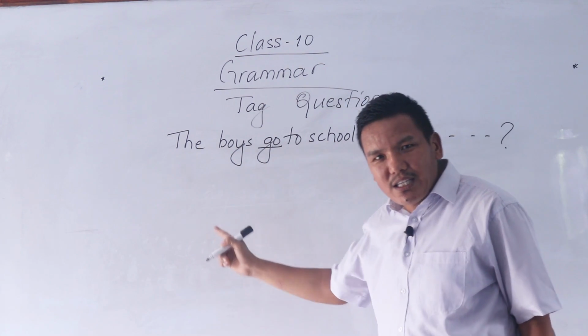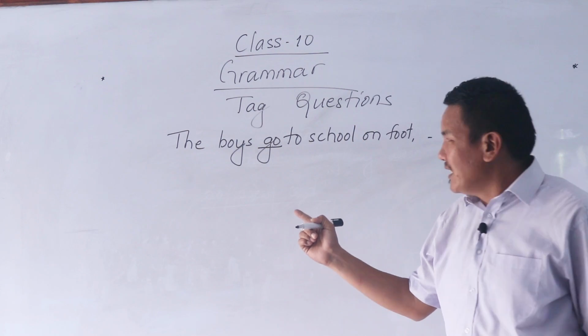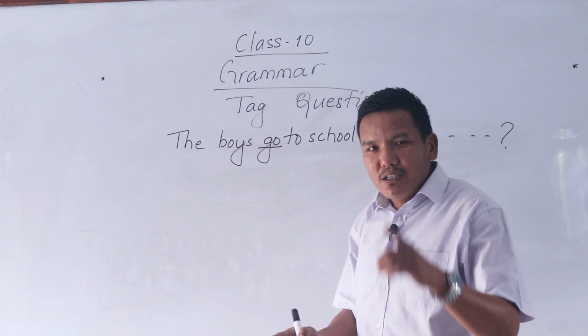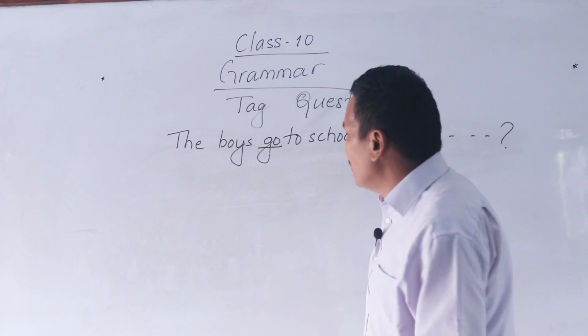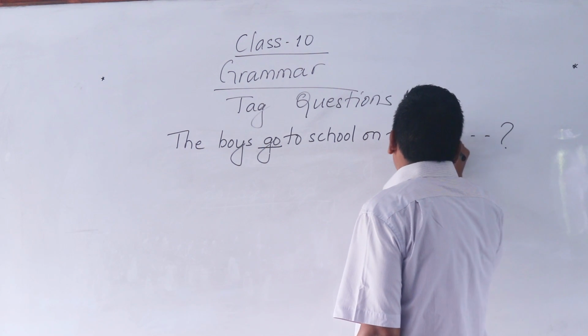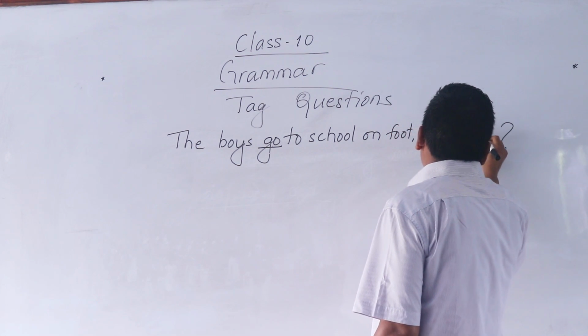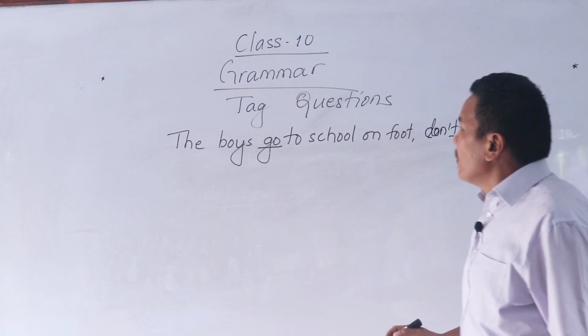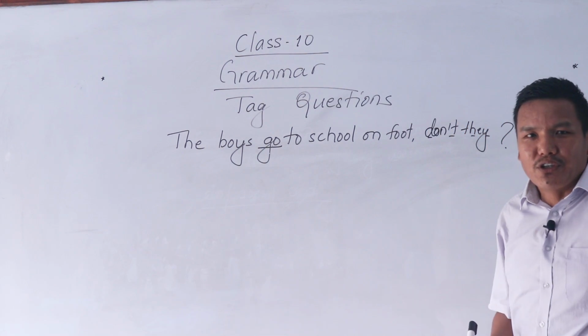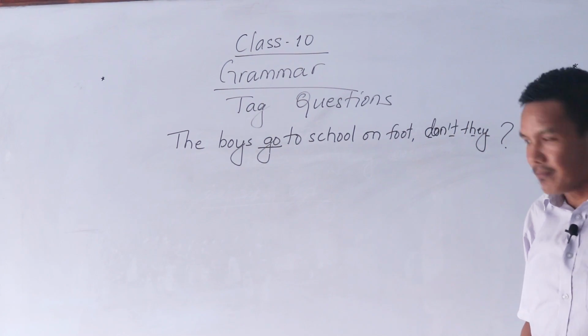It is a positive sentence. Make the tag negative. Go is verb 1. So use do, make it negative. Don't they? The boys go to school on foot. Don't they?